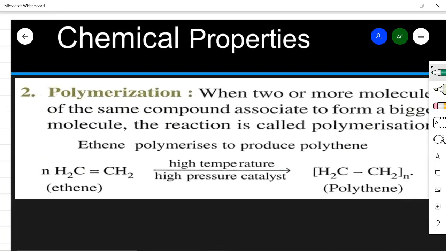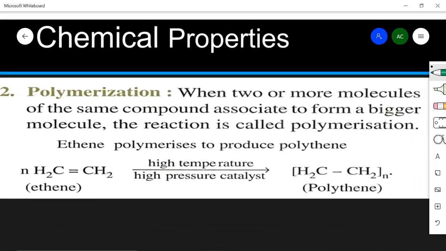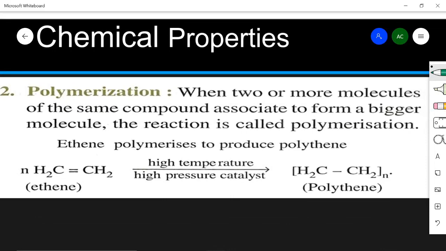After addition we have polymerization. What is polymerization? When 2 or more molecules of the same compound join together to form a bigger molecule, this reaction is known as polymerization. So polymerization is smaller particles joining to make a bigger one. What is cracking? Bigger hydrocarbons breaking down into smaller molecules. So what is happening here with ethene?